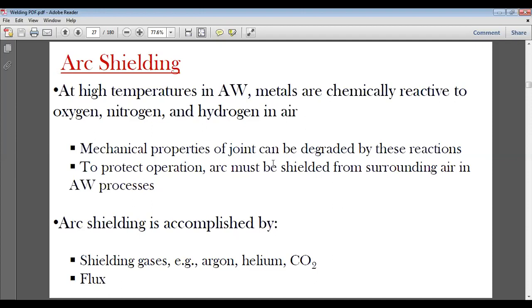Mechanical properties of the joint can be degraded by these reactions. To protect operations, the arc must be shielded from the surrounding air in the arc welding process. Arc shielding is accomplished by shielding gases, argon, helium, carbon dioxide, and flux.